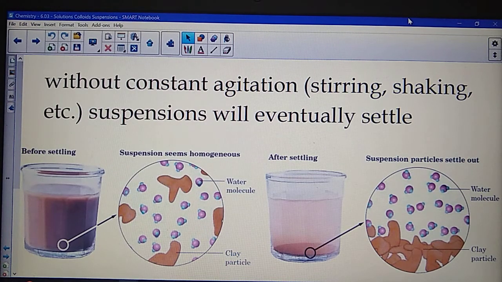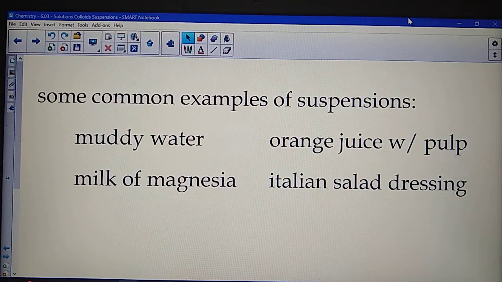So with the large particles in suspension, they settle because they don't stay buoyed up by all the motion of the water particles. These could be things like muddy water again, or milk of magnesia. Milk of magnesia is a common medicine for treating heartburn, or orange juice with pulp, or Italian salad dressing. Basically, think of it this way. If you have to shake it or stir it before you eat it or use it, it's probably a suspension.